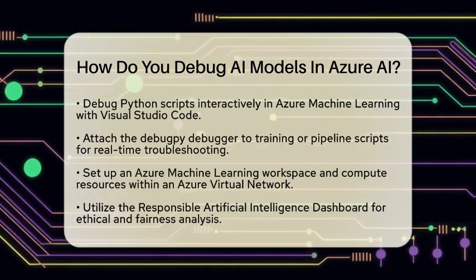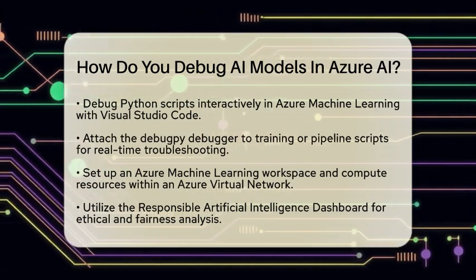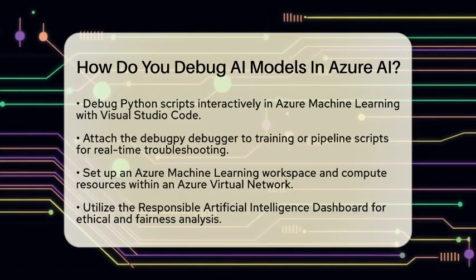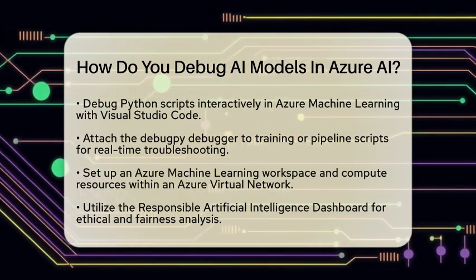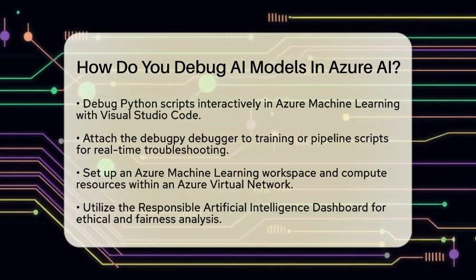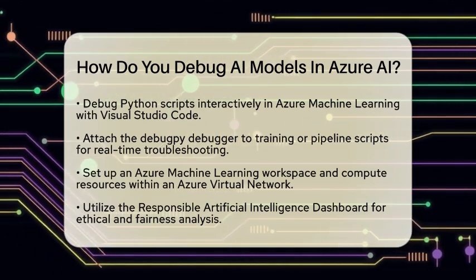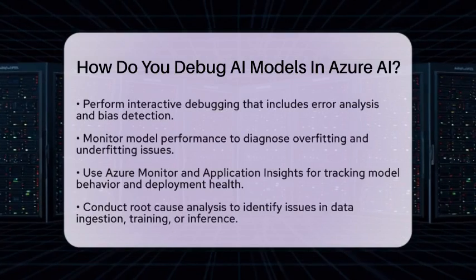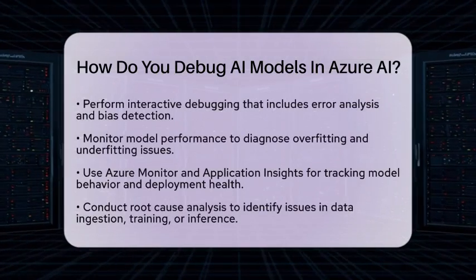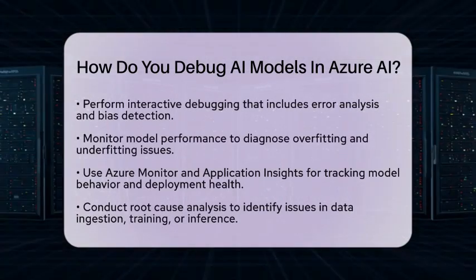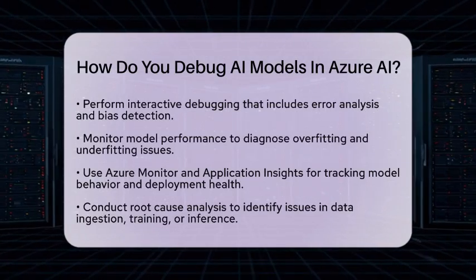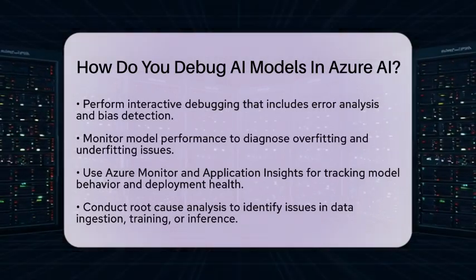Another important tool is the Responsible Artificial Intelligence Dashboard. This dashboard focuses on ethical and fairness aspects of your models. It allows for interactive debugging that includes error analysis, performance evaluation, and bias detection. This is especially important in fields like healthcare or finance, where fairness in predictions is critical.